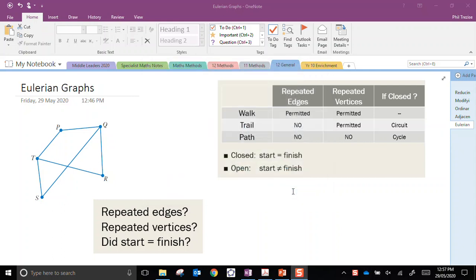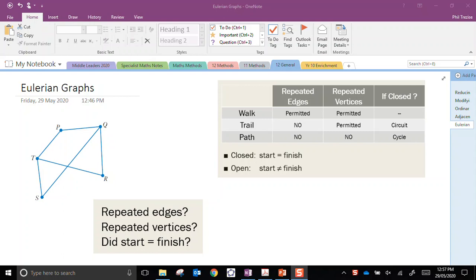Hi everyone, this is a quick video lesson to discuss Eulerian graphs. So first we need to get a little bit of terminology under control here. We have these different phrases, a walk, a trail or a path, which is just a way of moving around a network. I have an example of a network shown here.